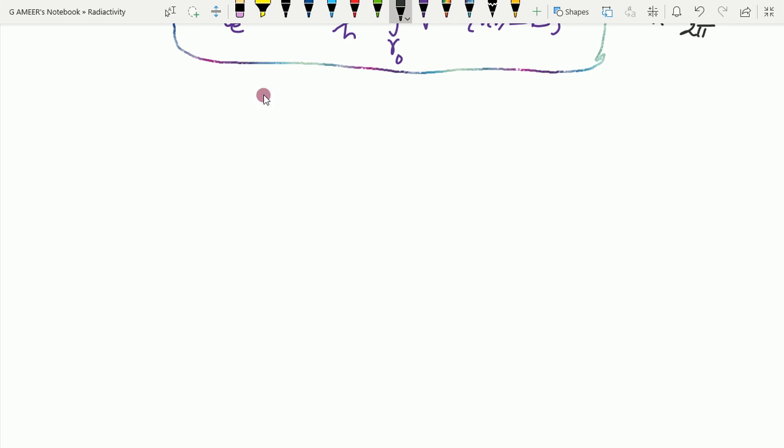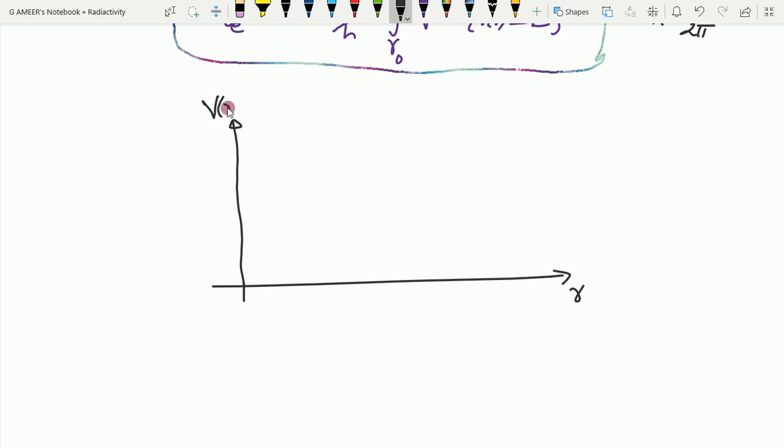You observe the diagram. We have taken the V versus R graph. This is R, and this is the potential energy graph. That graph will be 0 here, R equal to 0. Up to some distance it will have a constant value. That constant is the attractive nuclear potential, that is minus V0. Then at R0, when it reaches that point, it will change.